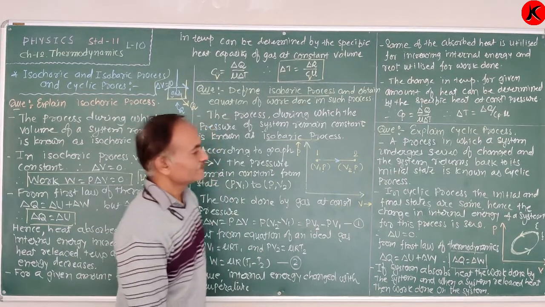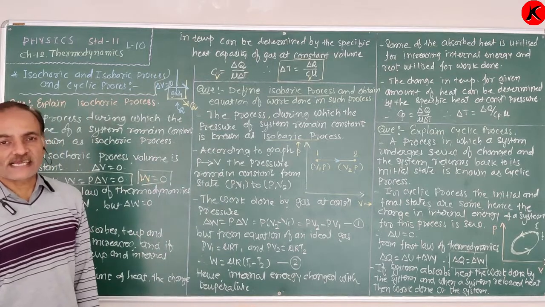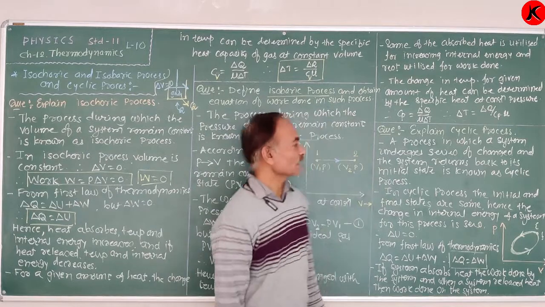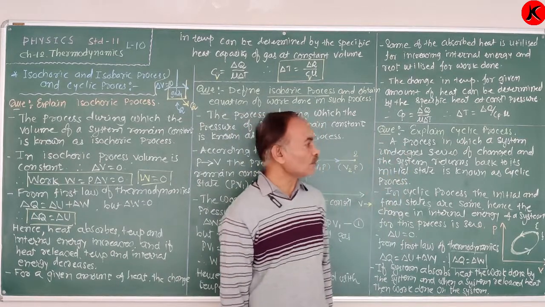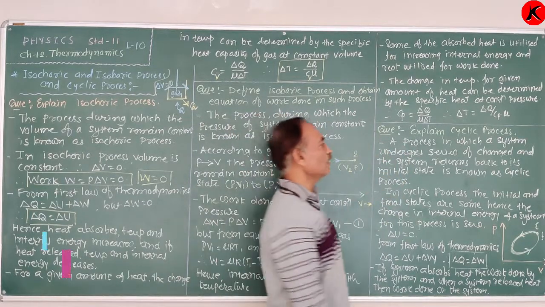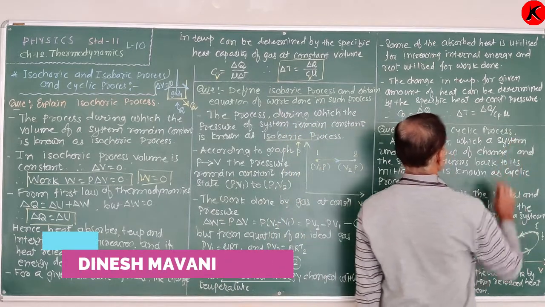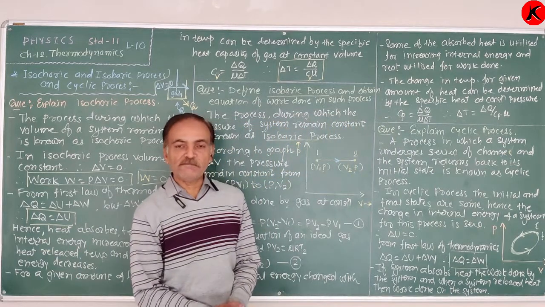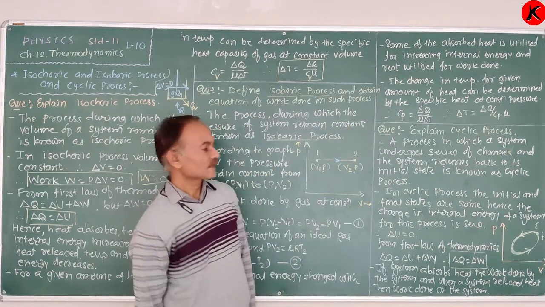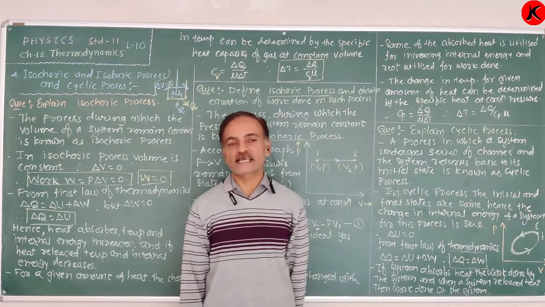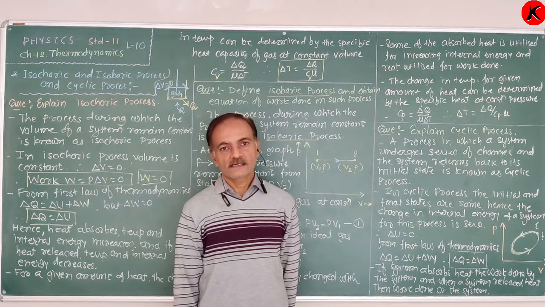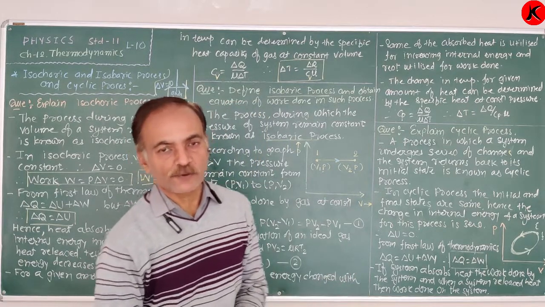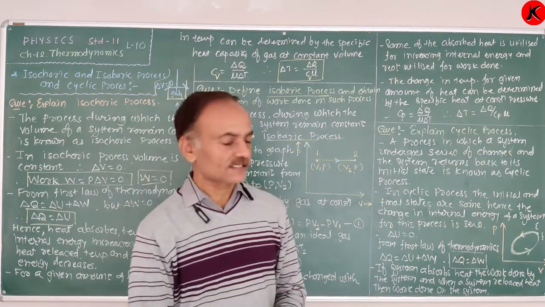Now, what is the cyclic process? Already we defined a process in which a system undergoes a series of changes, and the system returns back to its original state. Such process is known as cyclic process. Now listen here, in cyclic process the thermodynamic system starts from its equilibrium state.